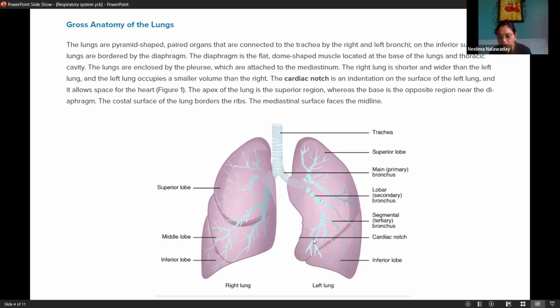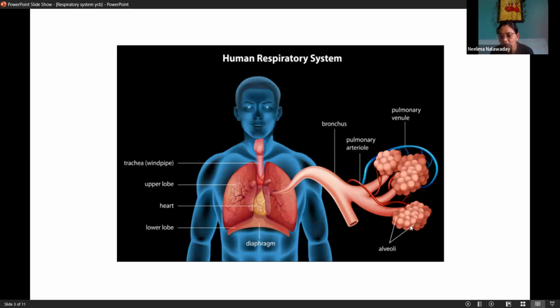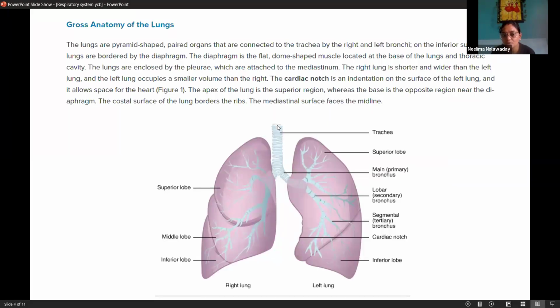And at the end of the bronchioles, you can see a grape-like structure attached. There are millions of alveoli in the lungs, and they are filled with air. So alveoli are the basic units where gaseous exchange happens. Now it is clear. So air enters into the trachea by the nasal passage, pharynx. Then from the trachea, it goes into the bronchus and then bronchioles and then alveoli. This is the main anatomy.